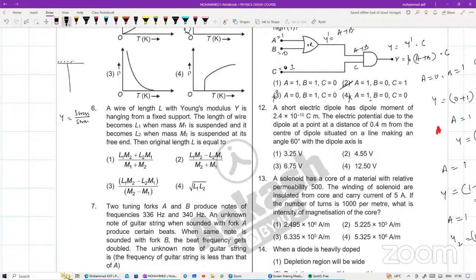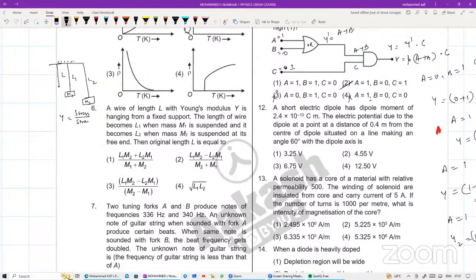The length of the wire is L1 when there is a mass M1 suspended from it, isn't it? And it becomes L2 when the mass is M2. The original length, यानी mass लगाने से पहले जो इसका length था, capital L. This is L1 and this one is L2, isn't it? So Young's modulus, can I write it in terms of mass and in terms of length?